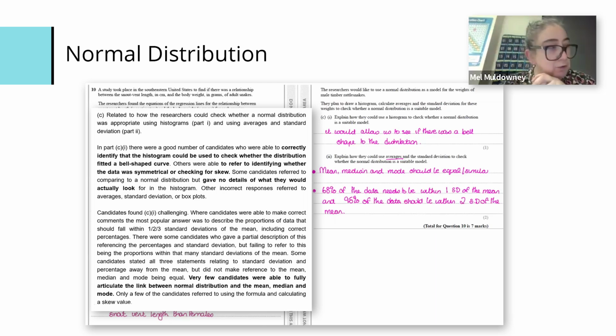Within the papers, when we've looked at the feedback in the past, the students were very good at the process-driven stuff. So calculate the interquartile range, draw the cumulative frequency. Yes, they're all higher tier topics, but they're good at that because it's process. What I wanted to do with this was talk a bit more about the depth of understanding topics that came through as weaknesses for us nationally. So that was the one.